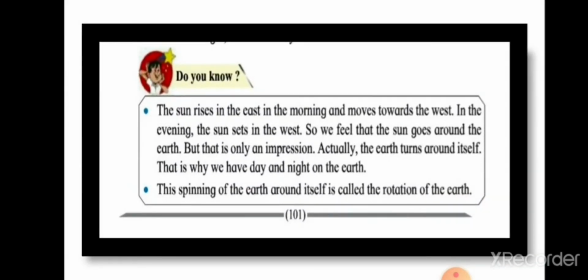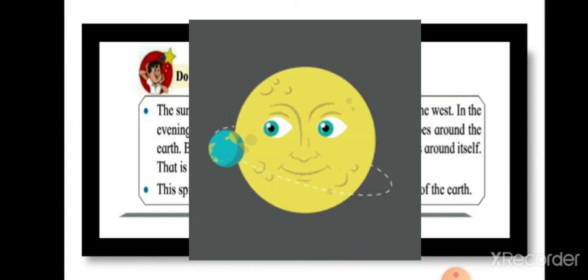Do you know the sun rises in the east in the morning and moves towards the west? In the evening, the sun sets in the west, so we feel that the sun goes around the earth. But that is only an impression. Actually, the earth turns around itself. That is why we have day and night on the earth. This spinning of earth around itself is called the rotation of the earth.